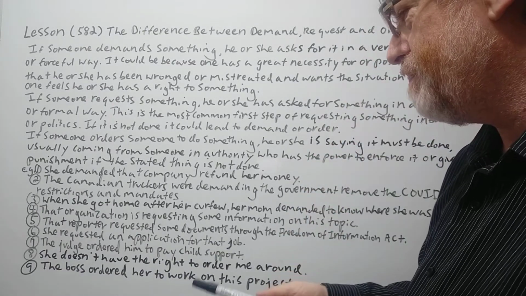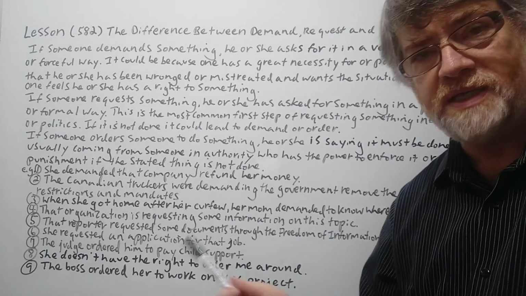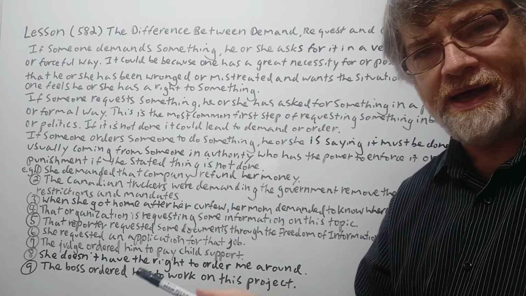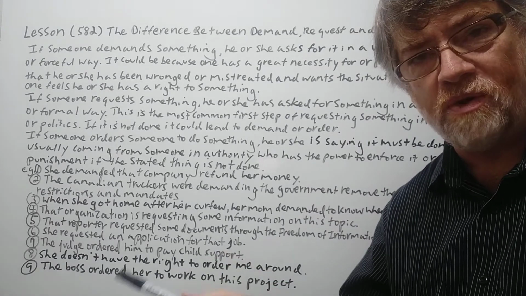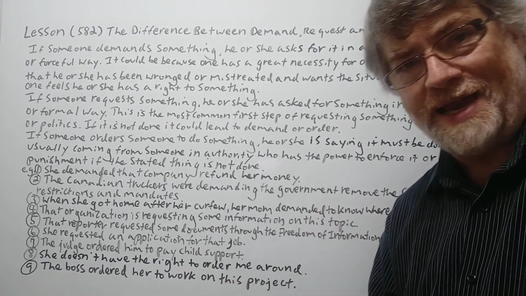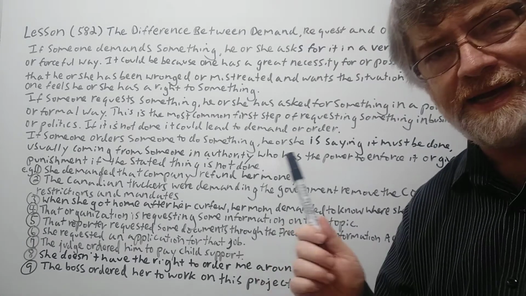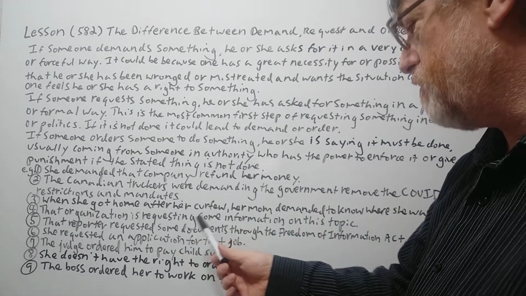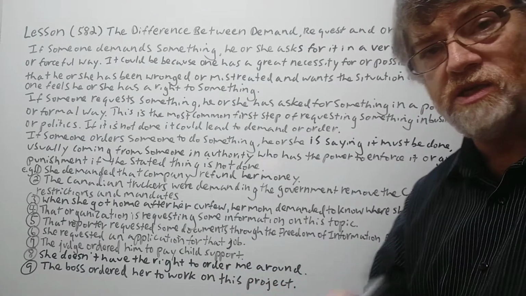Number 4, that organization is requesting some information on this topic. Yeah, so again, this is always the first step. And maybe they're just asking for information. So this is the polite, normal way to do it. They're not demanding or ordering. They probably don't have the power to order, and they're not demanding. They're requesting.